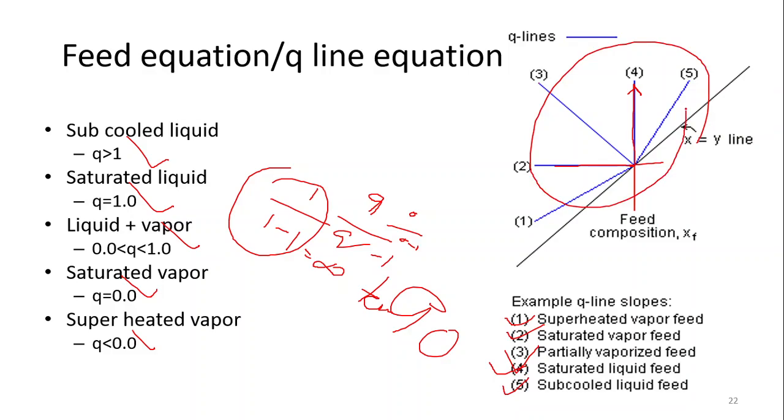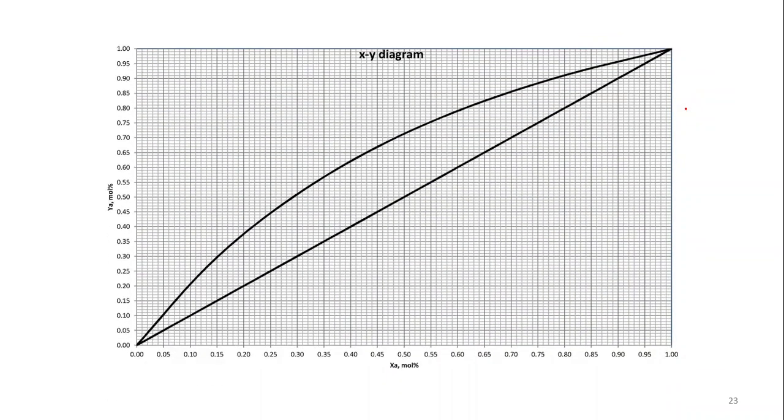For saturated liquid and saturated vapor, you should remember. In fact, you should remember all 5 possible feed lines, the q line equations. Now come to the important step: how can we put this q line into the XY diagram?